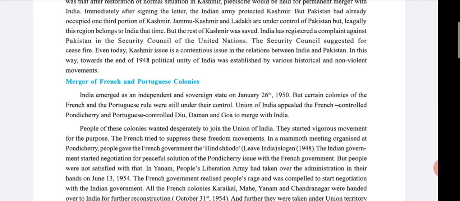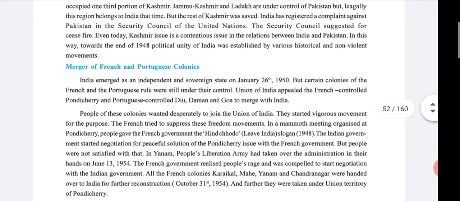India registered a complaint against Pakistan in the Security Council of the United Nations. The Security Council suggested a ceasefire. Even today, the Kashmir issue is a continuing issue in the relations between India and Pakistan. But now it is clear recently, and the Kashmir issue is completed. Now Kashmir is considered part of India.